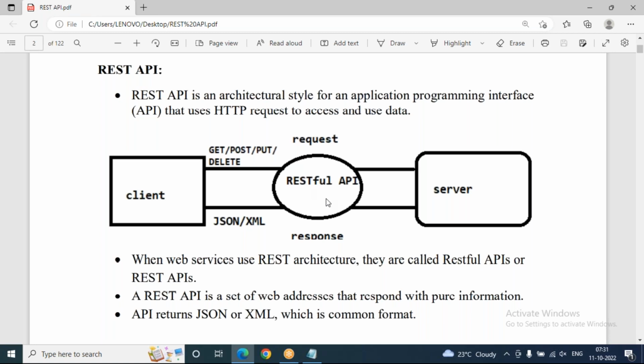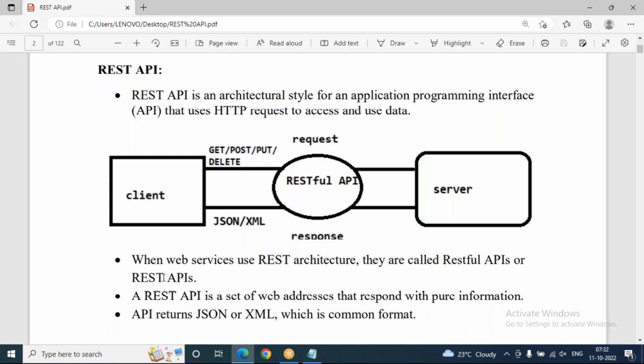REST is an architectural pattern, I can say that. REST stands for representational state transfer. If we use REST, we can prepare APIs in a more flexible way compared to normal web services. So when web services are using a technique called REST architecture, we can call them RESTful APIs or REST APIs only.